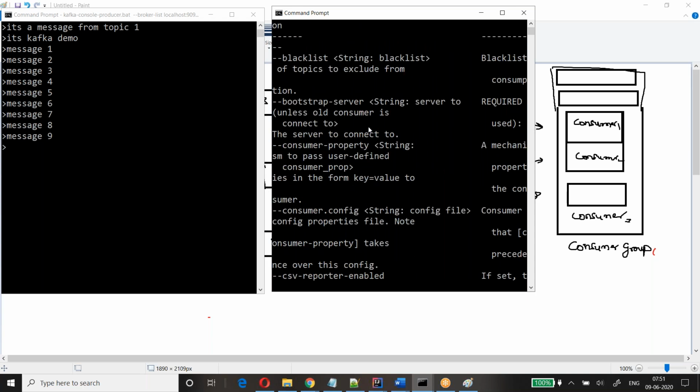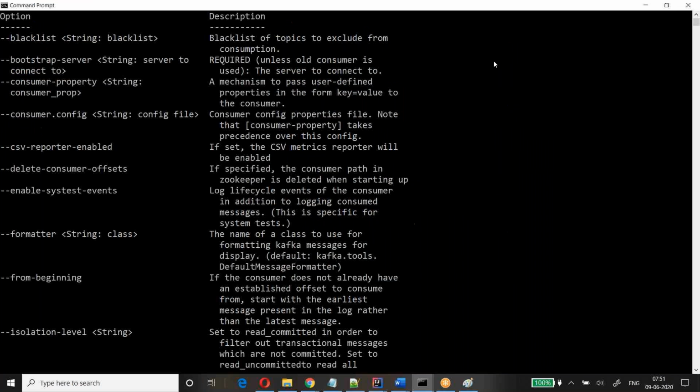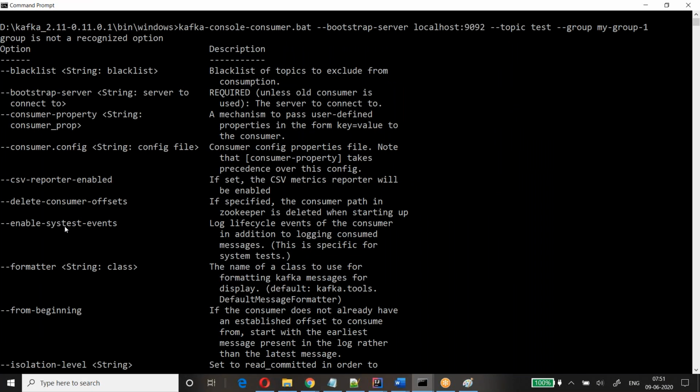Actually, it changes from version to version. Let me make it bigger. Console consumer, bootstrap server, topic, and group.